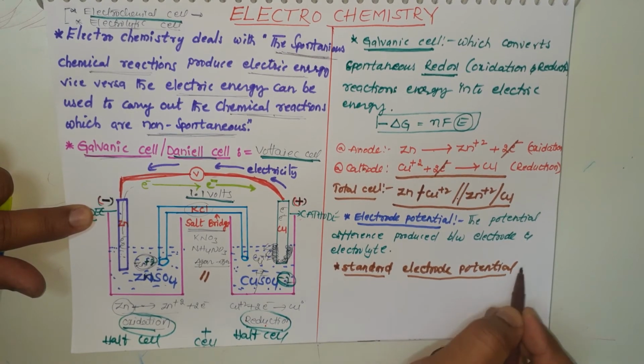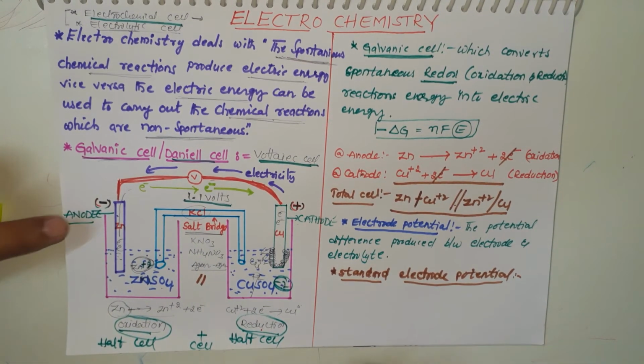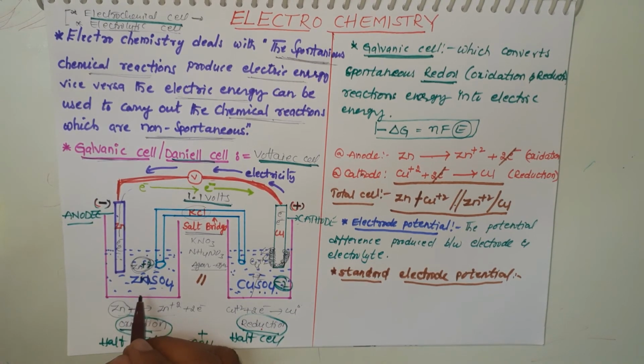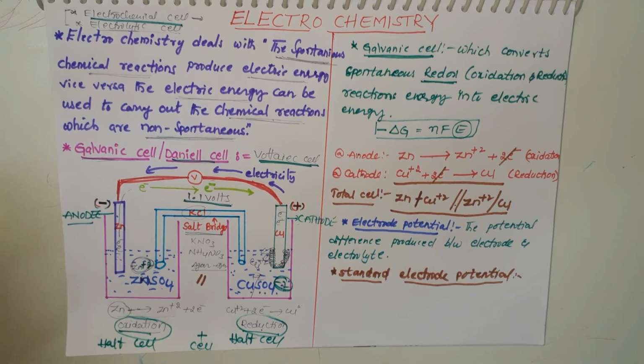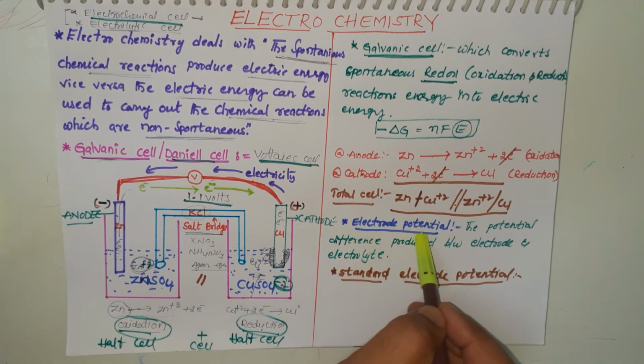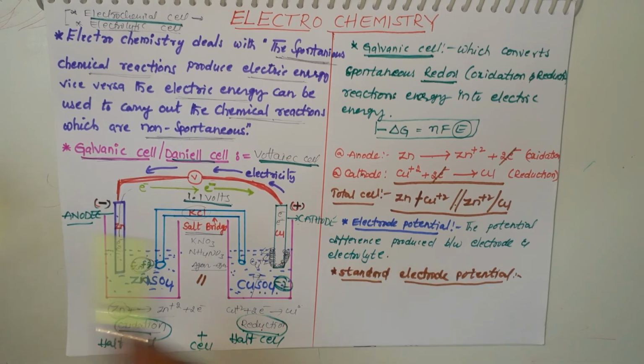Standard electrode potential is nothing else but this: when the copper sulfate and zinc sulfate electrolytes have a concentration of 1 molar, then the electric potential difference is known as standard electrode potential.